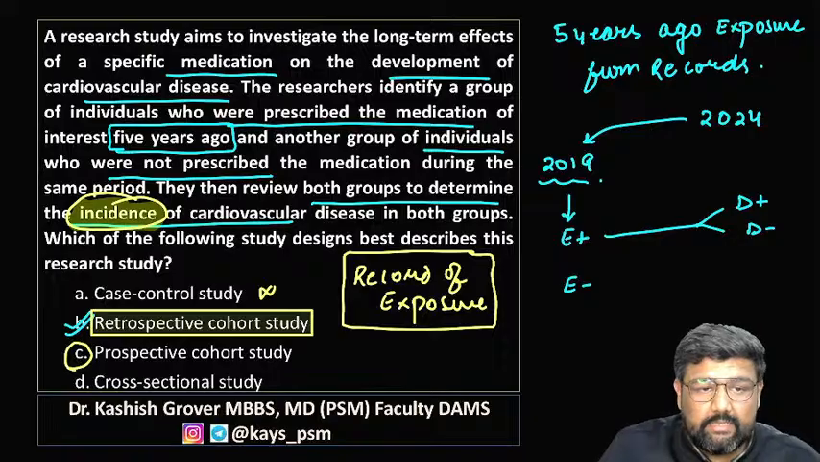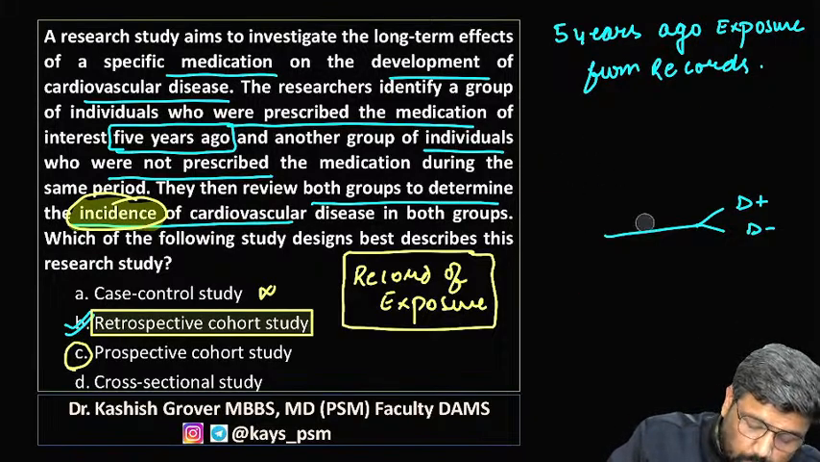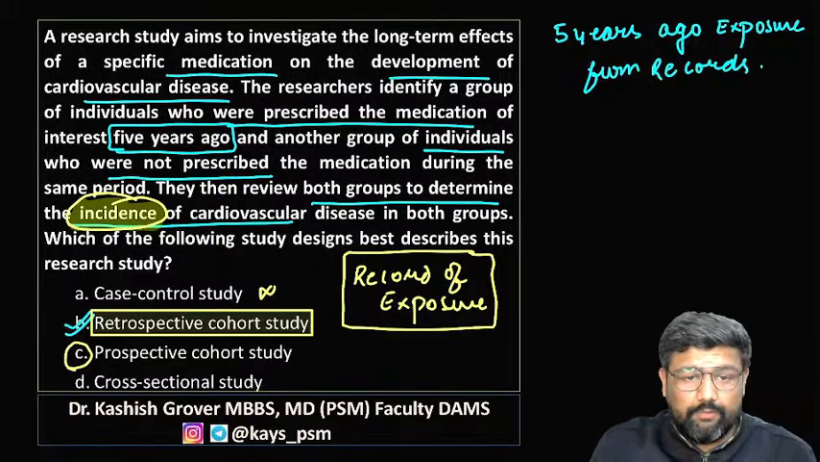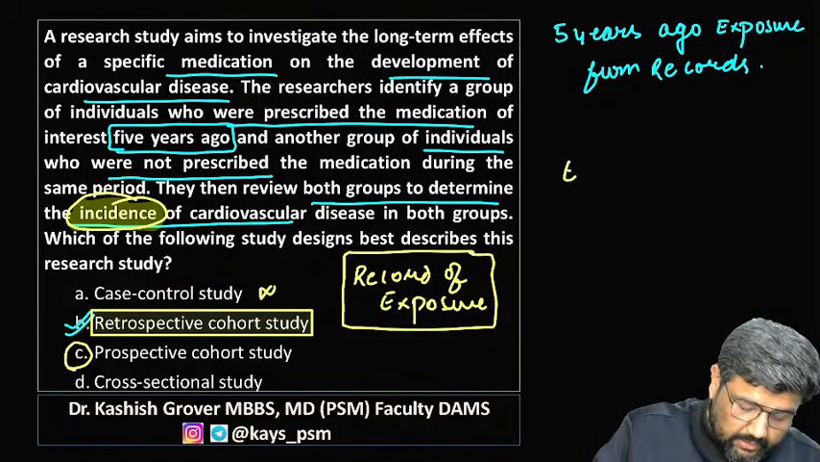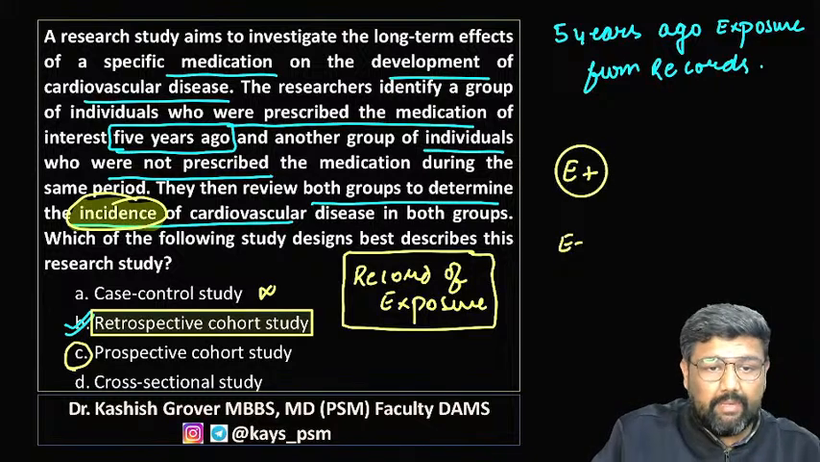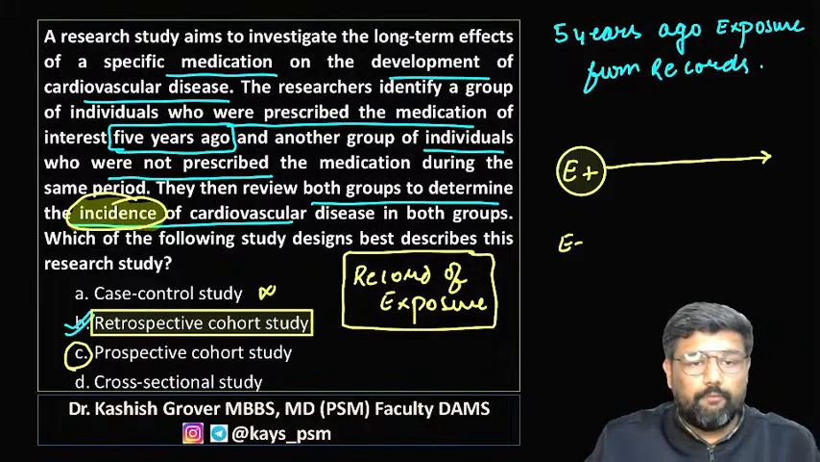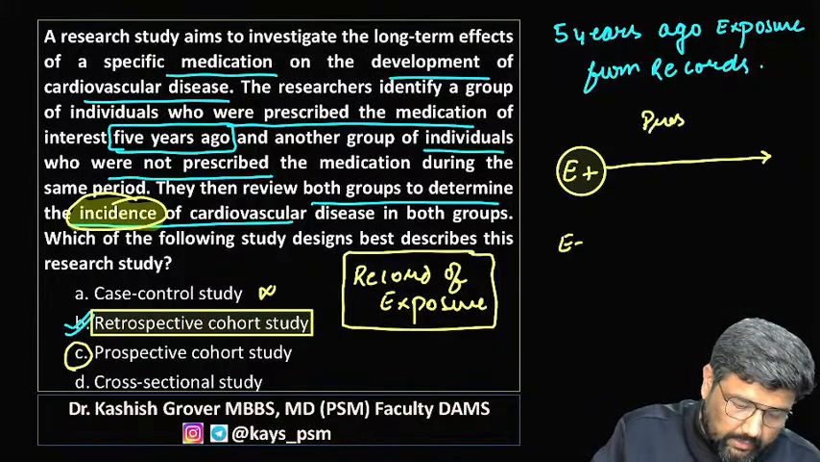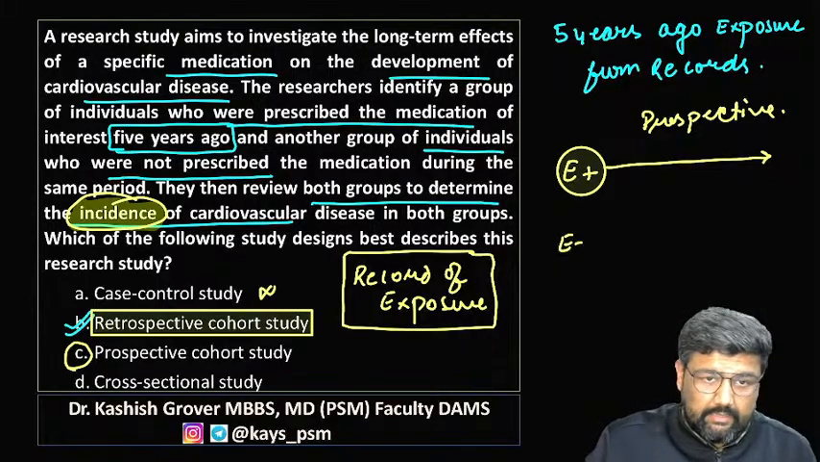Why not option C? When I say the answer is option C, the question language would be: the researcher is including a group which is taking the medication, and then they are followed for 5 years. If this is happening, then it is a prospective study. Is that fine?